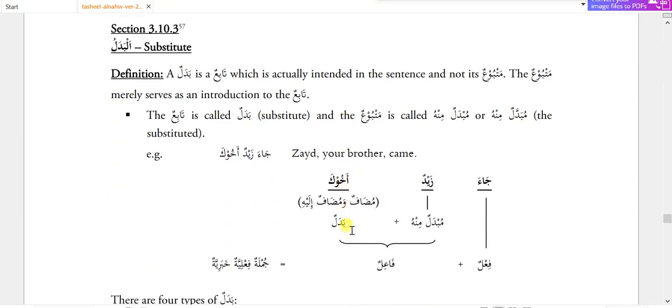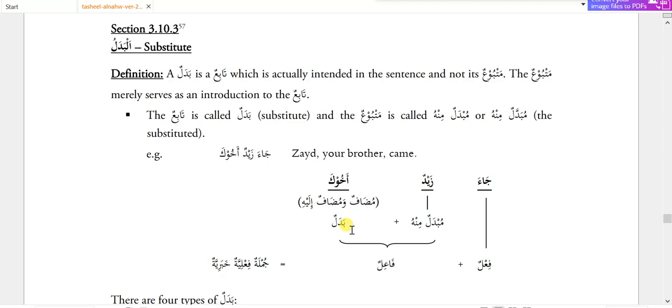Then we have badal, substitute. Again, badal is the third category of the tabe chapter, the third type of tabe you can say. Here the first word, which is matbu, is known as mubdal minhu, and the tabe is called badal. What is badal actually? Badal is actually very simple, we can understand this.